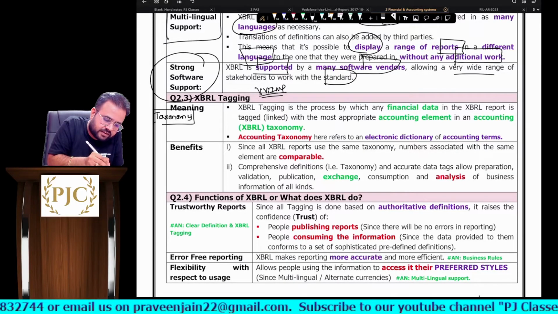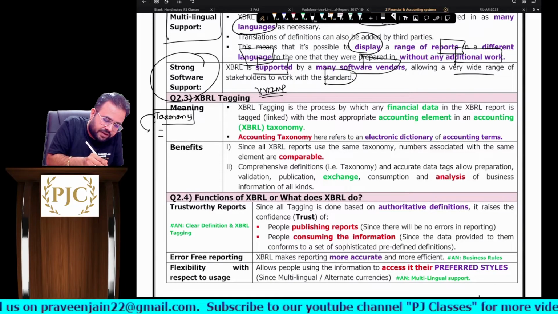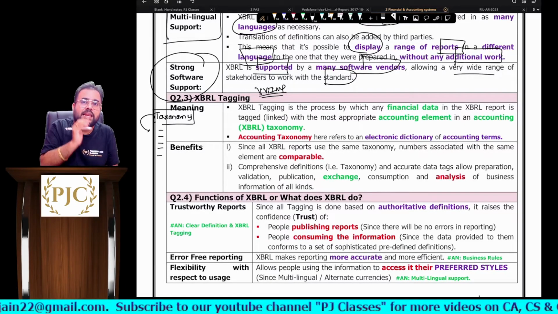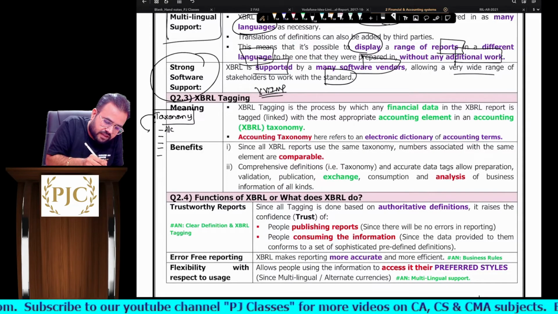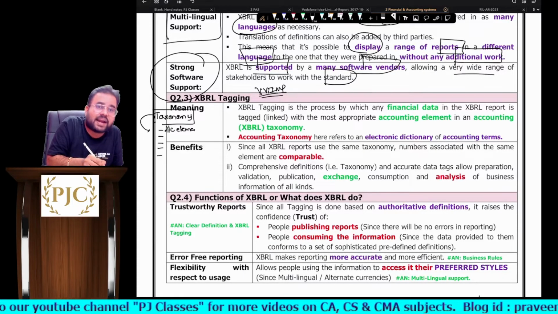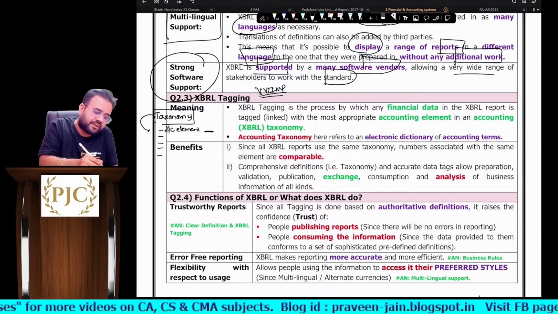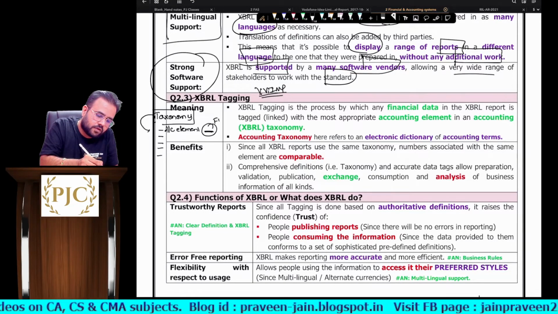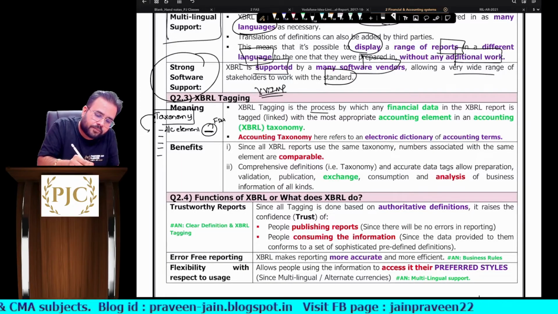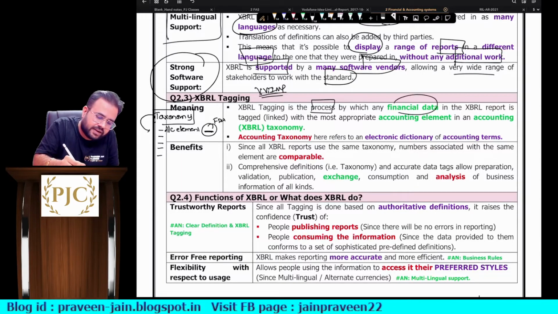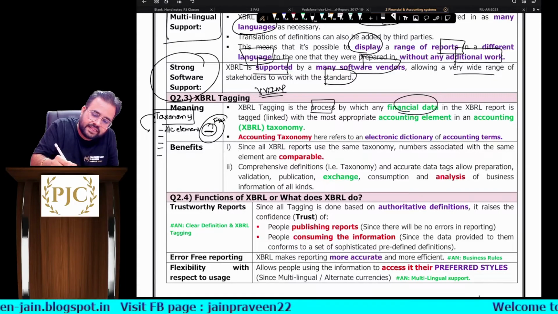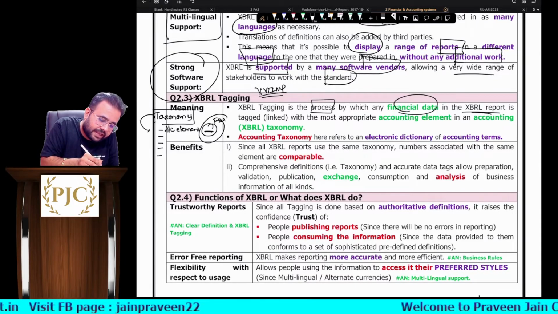Agreed? So this is a dictionary. In this taxonomy, what will be defined, sir? Various accounting elements, like credit card expense, I told you, sir. Against an accounting element, what are you writing, sir? Financial data. Agreed? So what is XBRL tagging? It is a process in which financial data in the XBRL report is tagged.